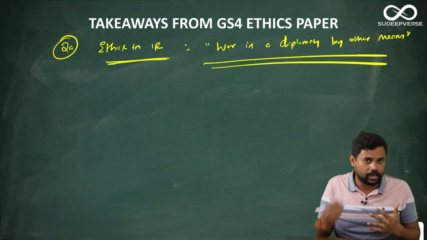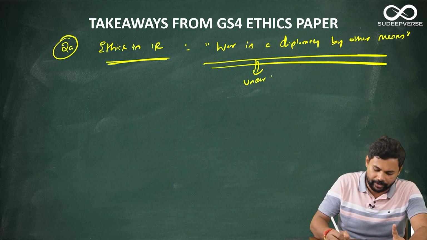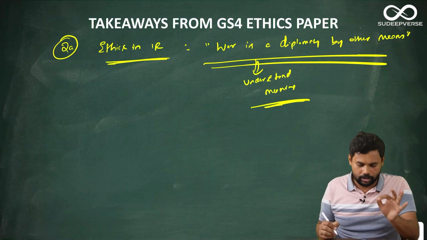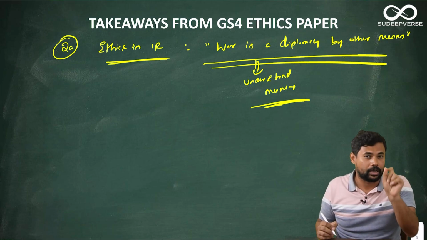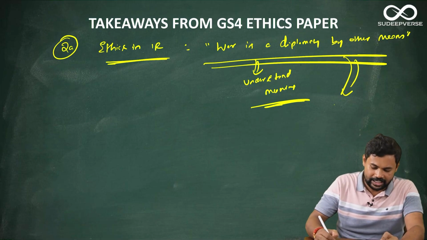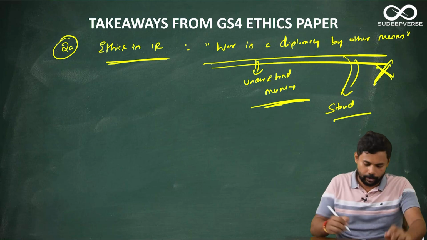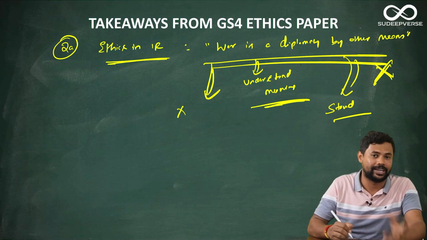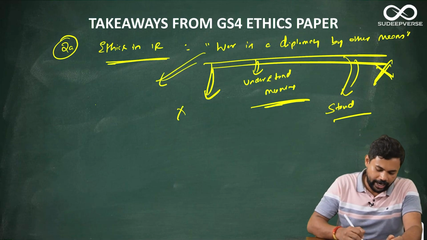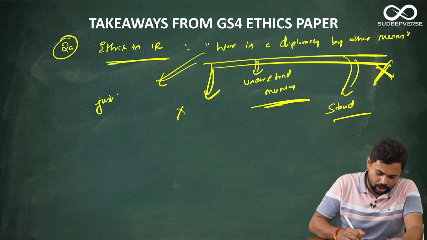What I understood when I spoke to my students who wrote the exam is they were able to understand the meaning of what war is a diplomacy by other means. But one mistake most of my students committed is the stand that they have taken. They should not stand with this quote, because this quote will legitimize war. It should not be taken as a pro stand. This is against another theory given by Augustine, and that theory is just war theory.